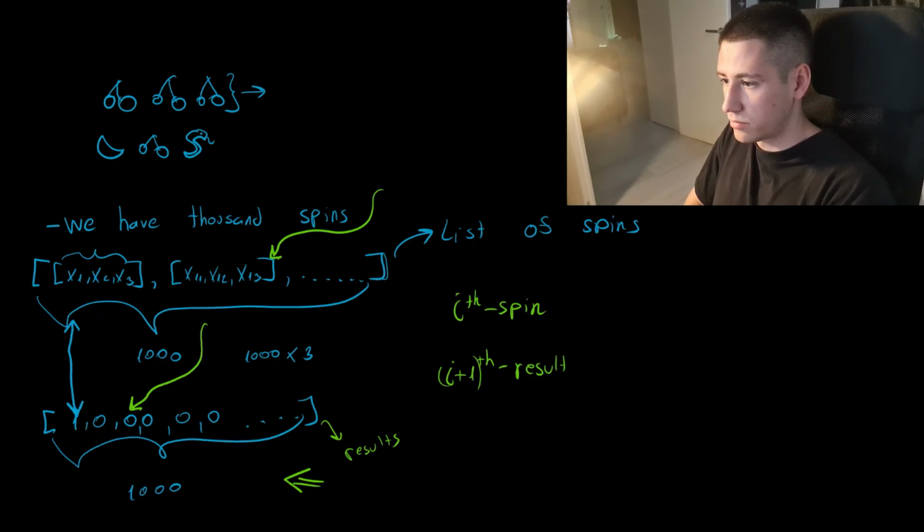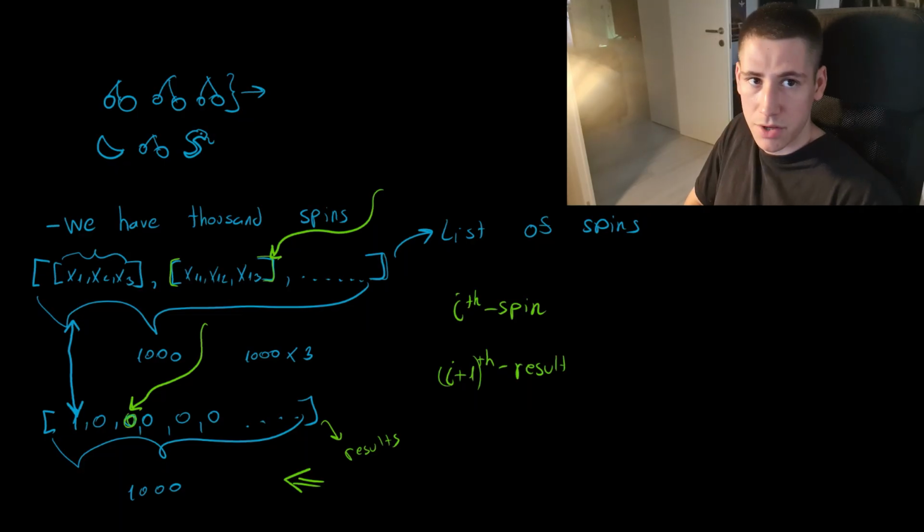Because for this spin, which is second in a row, the third result in a row is what happens after it. And that's what we want to teach our machine learning model to predict. And logistic regression, the only thing that it does is try to separate the winning results from the not winning results.